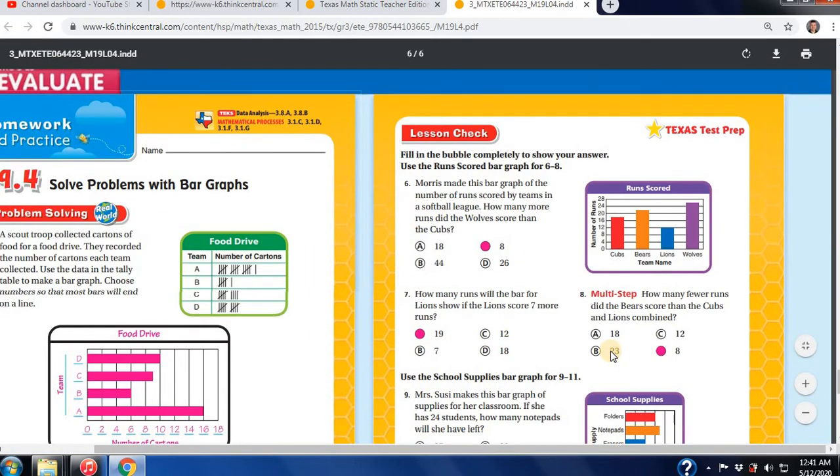Moving along, here we have another graph. Morris made this bar graph, the number of runs scored by the teams in a softball game. How many more runs did the Wolves score than the Cubs? Looking at our graph here, this one is going by fours.